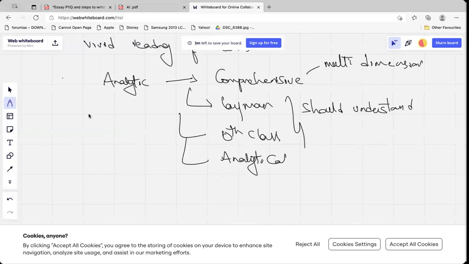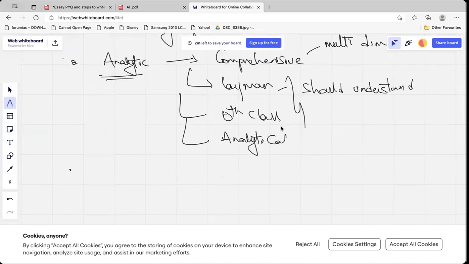You might be reading many novels and all. But in our Telugu states, and even in the UPSC, 95% do not have those kinds of skills. There will be 1 or 5% who have those skills from school and childhood, and they might face this problem. They might write all these kinds of things, so in the UPSC, please avoid that. It is not going to give you marks. So no diagrams. A comprehensive essay, a layman's essay at 10th class level, and an analytical essay. These are the general guidelines.